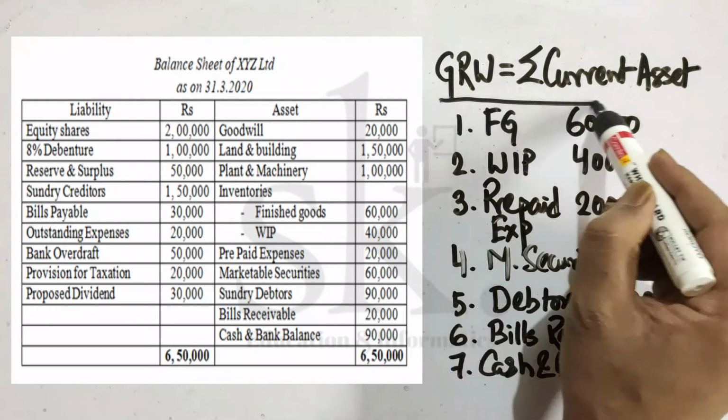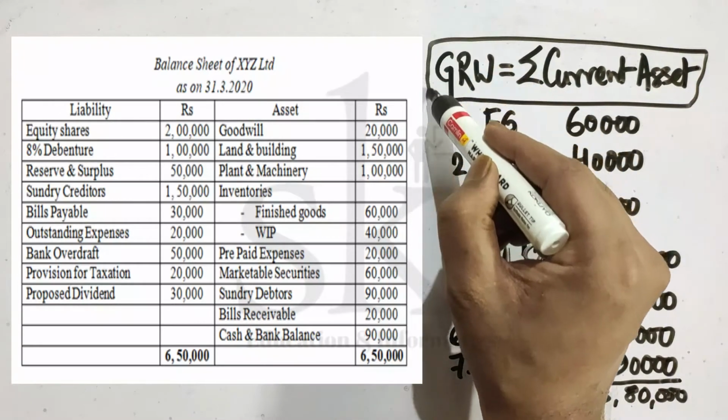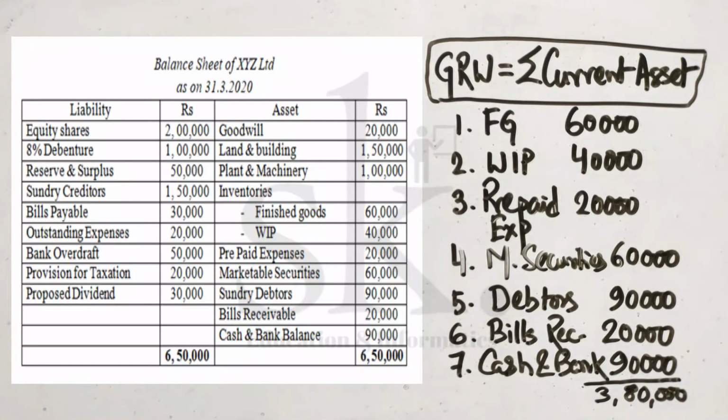So this is the formula. The gross working capital is the summation of current assets, and we have added all the current assets as per the information given in the balance sheet, and we got that the gross working capital, or the summation of current assets, is 3,80,000. Now let's discuss the various current liabilities which are there in the problem.